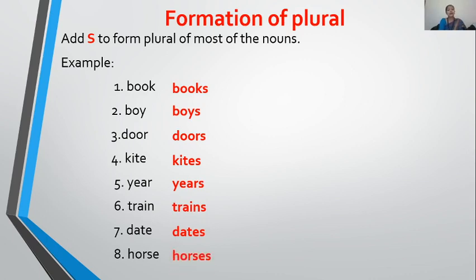Now you children can ask, ma'am, how will we decide whether we have to add s to a word or not? So now I am going to discuss where you have to follow another rule while forming the plural. First just keep it in your mind that when you want to convert a singular to plural, you will only add s to the noun.